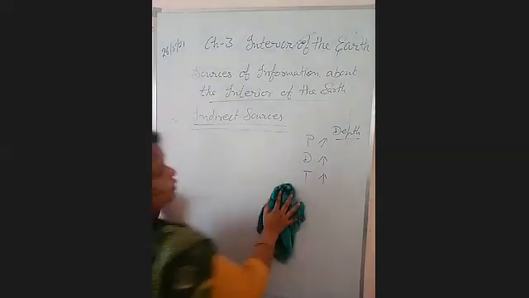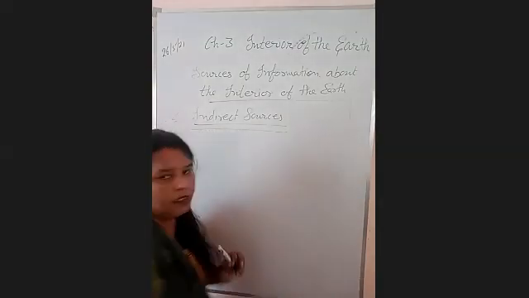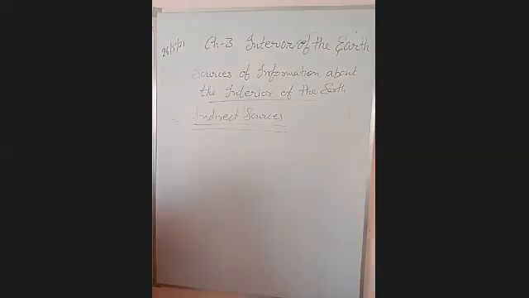So indirect sources. What are the indirect sources? They are the sources which give us information about the interior of the earth indirectly. They give us the idea about the three layers of the earth. Which are the three layers? Crust, mantle, and core.